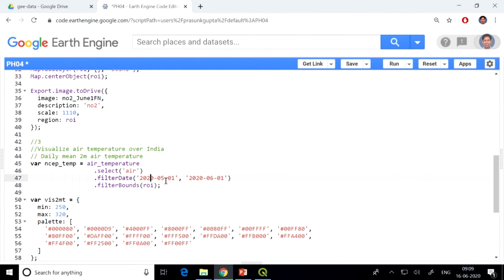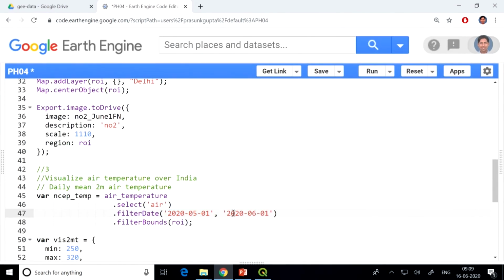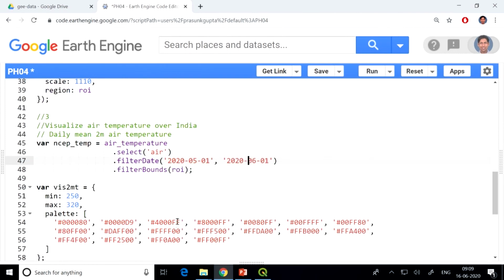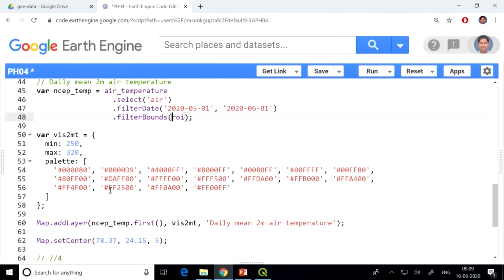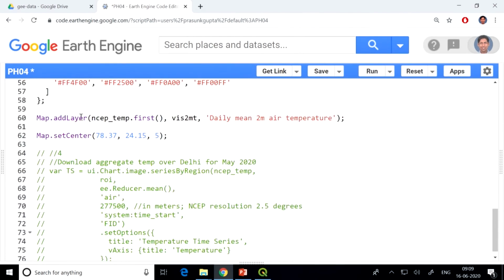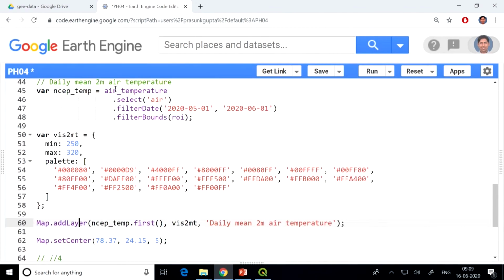And so what I'm doing is selecting or filtering this data for the month of May, that is 1st May to 31st May. The start date is inclusive and the end date is exclusive, that means just the day before the date written here. And I'm filtering for the Delhi region. I am specifying what my minimum and maximum values are and what colors I want to show the temperature data in. And then I add that data set as a layer.